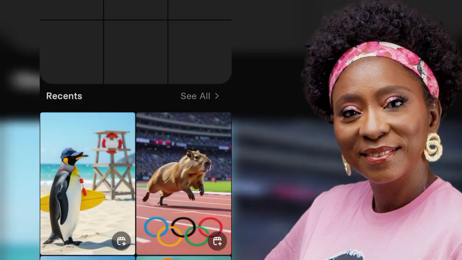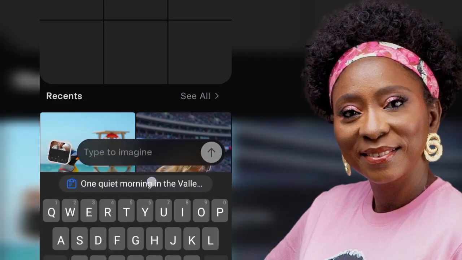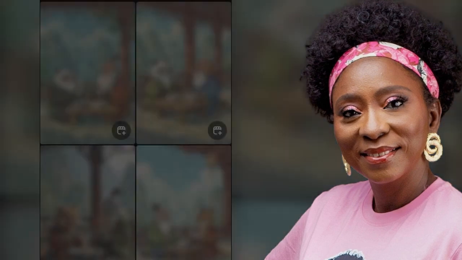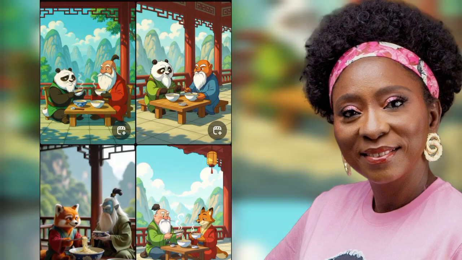Okay, so you can see here, I'll just come into this bar and paste that. Now, of course, you can decide to add more descriptions for consistent characters, but let's just go and see what this is going to give us. So it's generating now. Can you see that it's already generated these particular images for us?